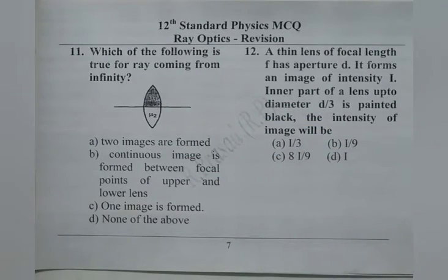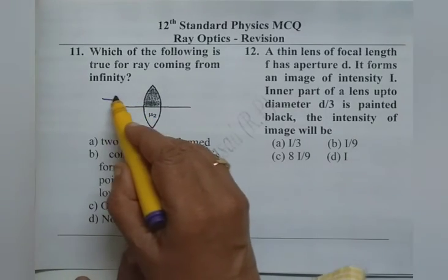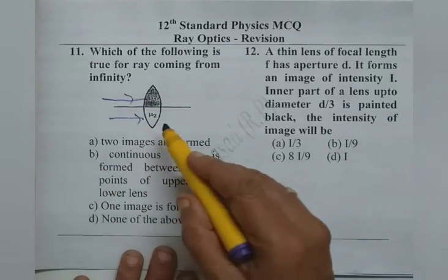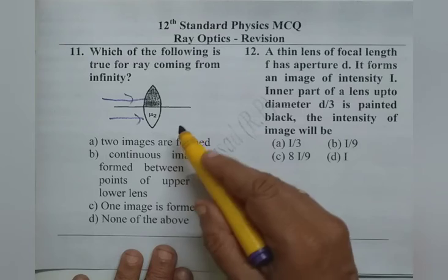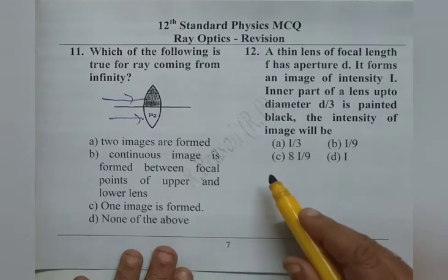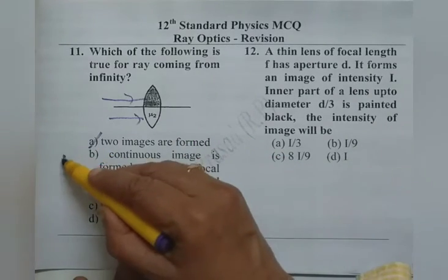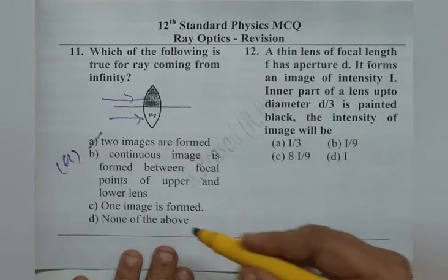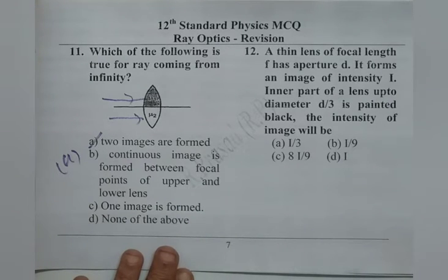Two images are formed as two refractive index materials are there, mu2 and mu1. Definitely when a parallel beam of light falls from infinity, it acts as two lenses and creates two images. Therefore, option A is itself right. We need not bother about the other three options.